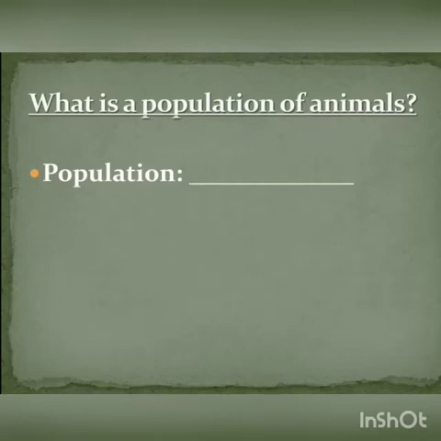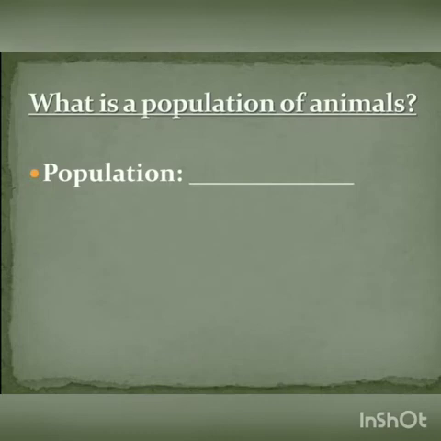What is animal population? Population is nothing but the number of a particular species living in a particular region. For example, there's a banyan tree and there are 5 crow nests on that banyan tree, and the number of crows living in those 5 nests is 10.